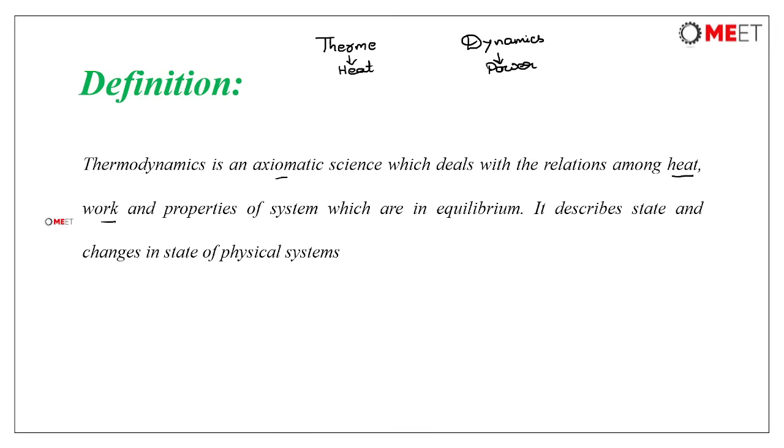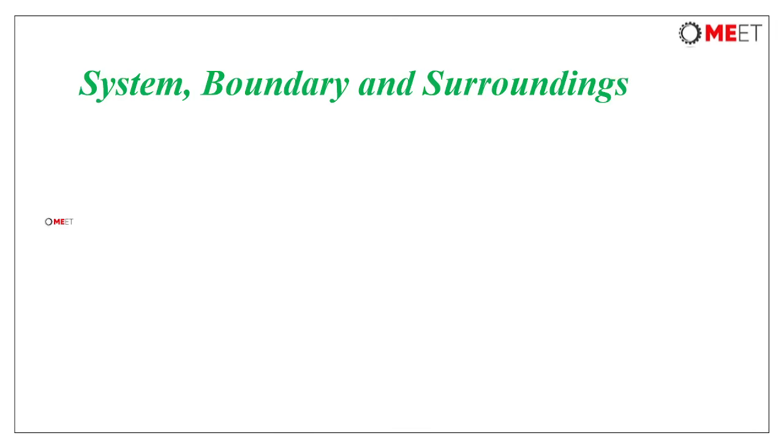Okay, now let us go for the system, boundary, surroundings, and universe. Coming to the system, any definite area under our consideration or study, we can call it a system.